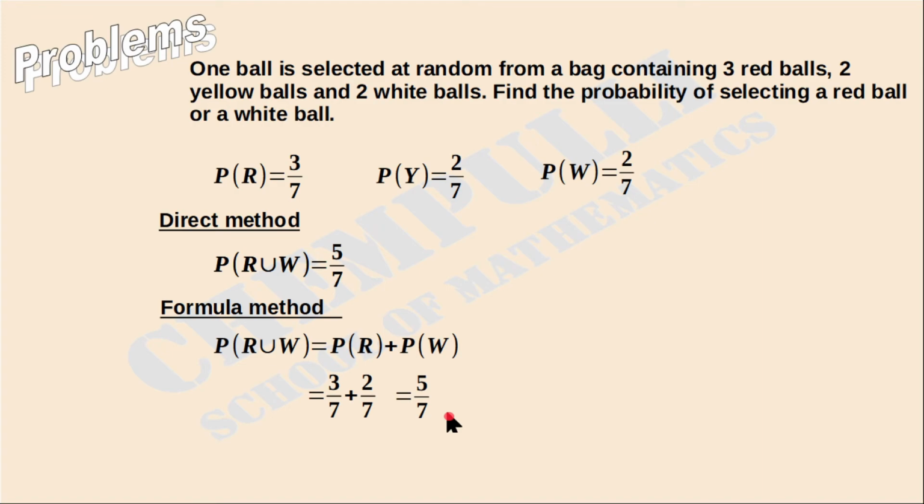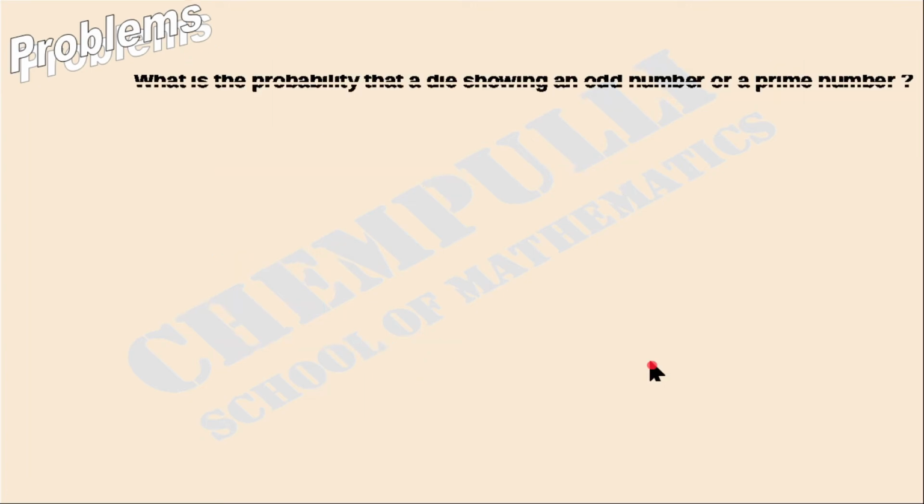Now we have discussed around 3 or 4 problems. Those 4 problems are on mutually exclusive events. Next we are going to learn events that are not mutually exclusive, that is, mutually non-exclusive events. We can learn that type of problem.